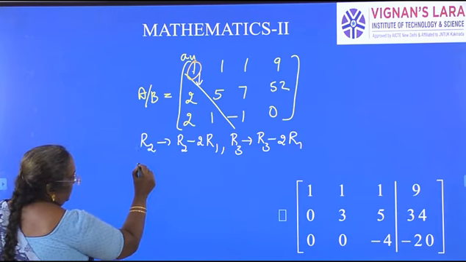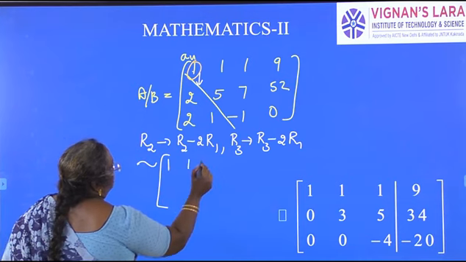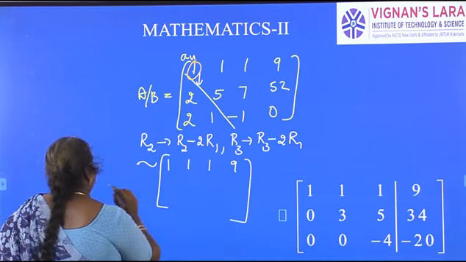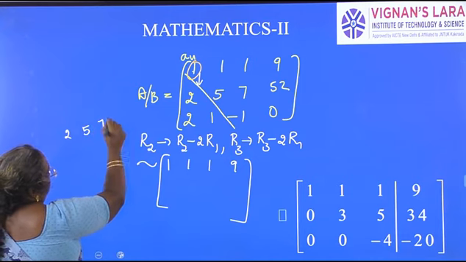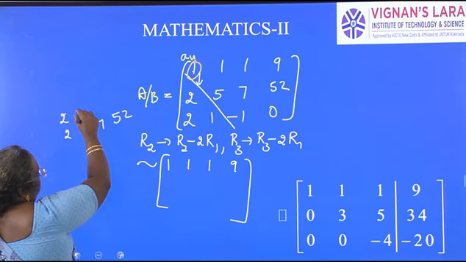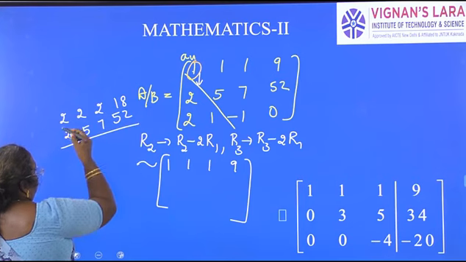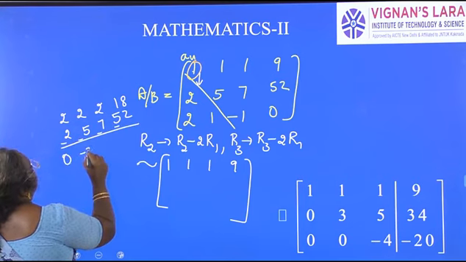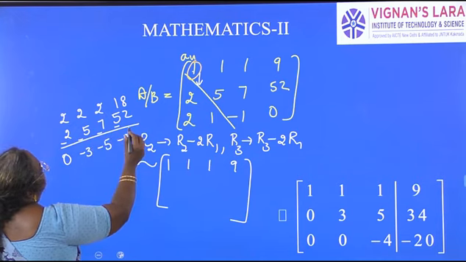So now see how the matrix changes. In the first row there is no change, all the time, in echelon form. Second row: 2, 5, 7, 52. Multiplying the first row with 2: 2 1s are 2, 2 1s are 2, 2 1s are 2, 2 9s are 18. So let us subtract it. We get 0, minus 3, minus 5, minus 34.